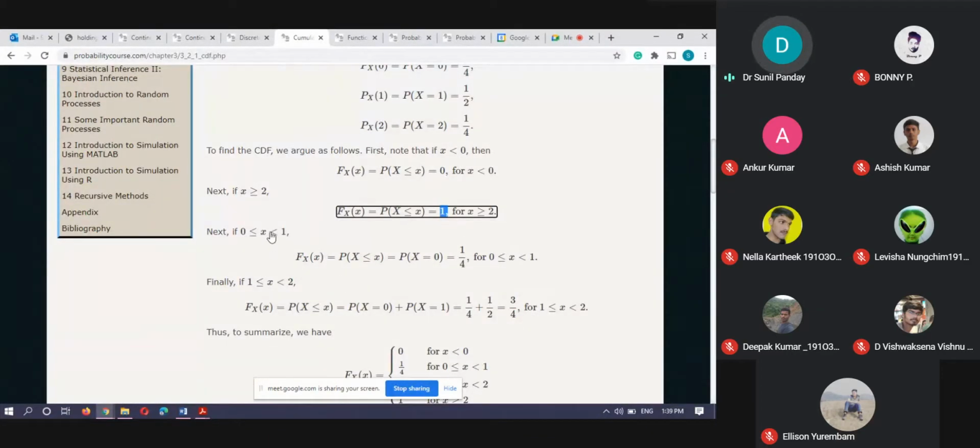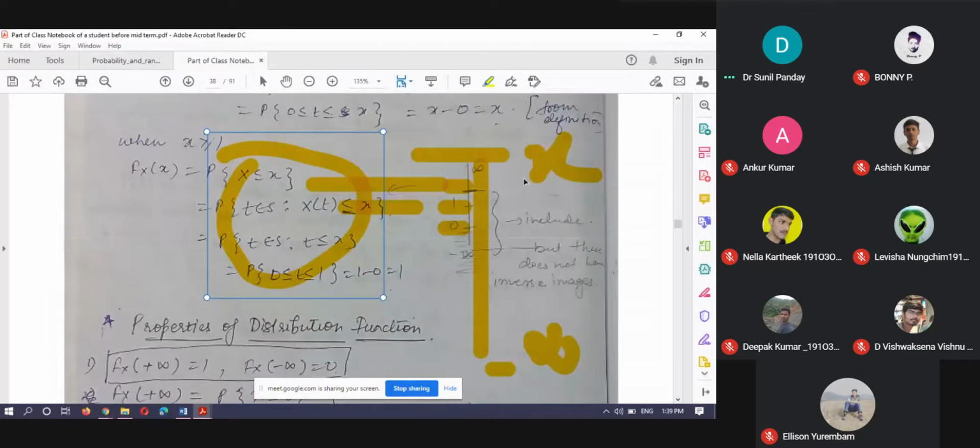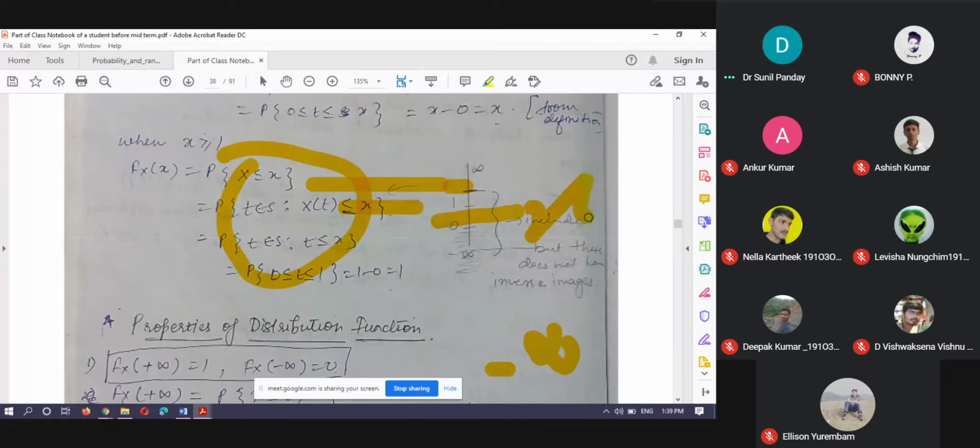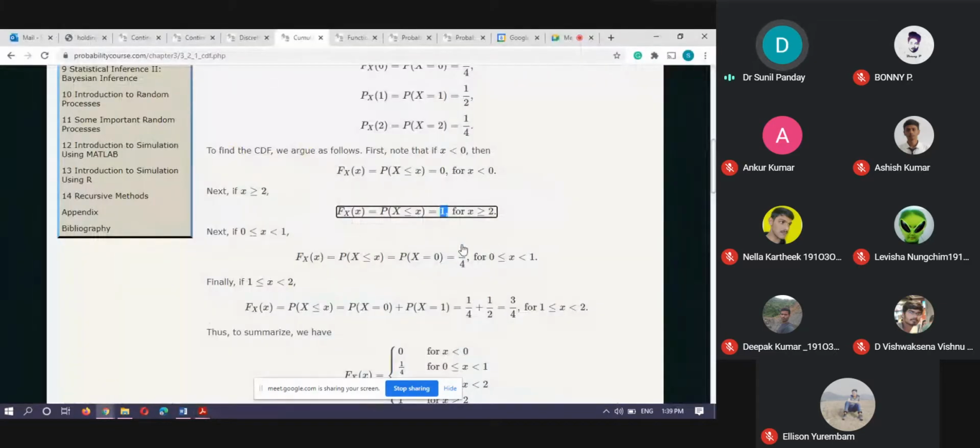Now, if x is greater than or equal to 0 and less than 1, it means your domain is, this x is now somewhere here. So here, minus infinity to x contains only 0 as a point, which has pre-image TT. So the probability of that is 1 by 4.